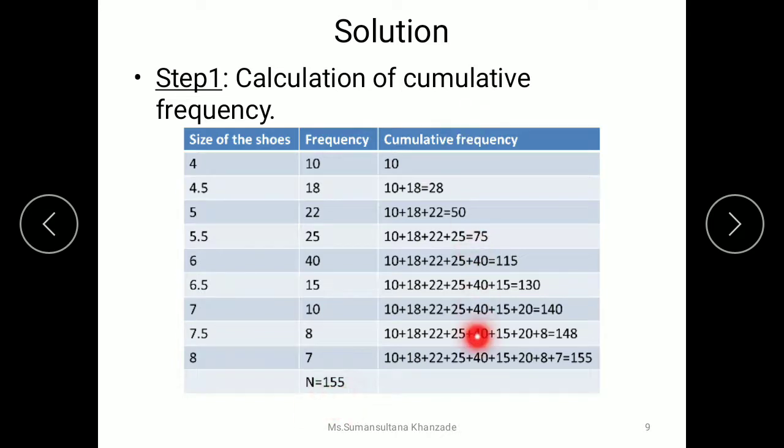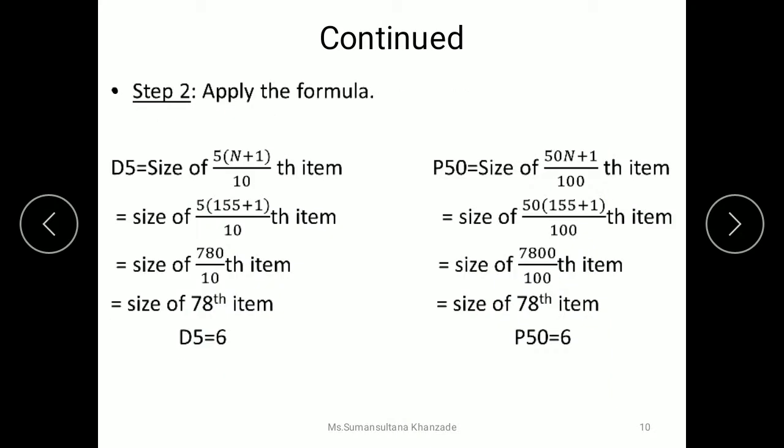So after calculating the cumulative frequency, we have to apply the formula. The formula is size of n plus 1 divided by 10th item for the respective decile, and n plus 1 divided by 100th item for the respective percentile. So here we are calculating D5, so we have to multiply n plus 1 with 5, and since we are calculating decile, we have to divide it with 10. So the equation is 5 into n plus 1 divided by 10.